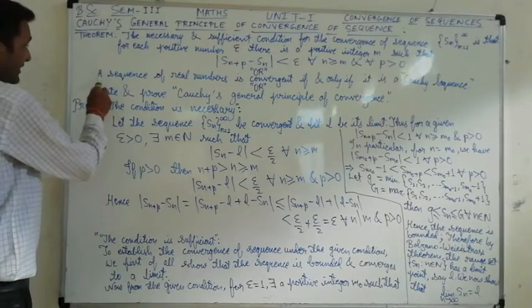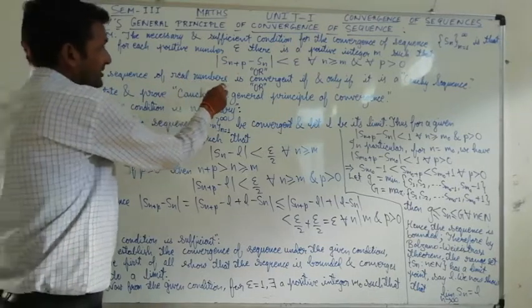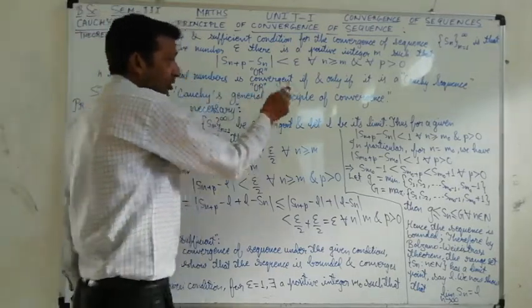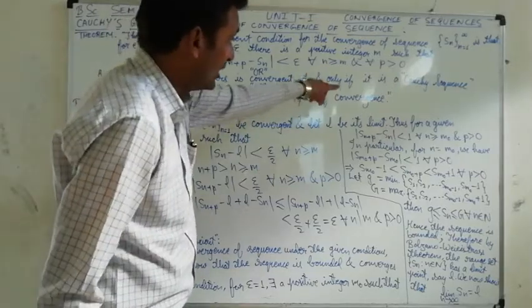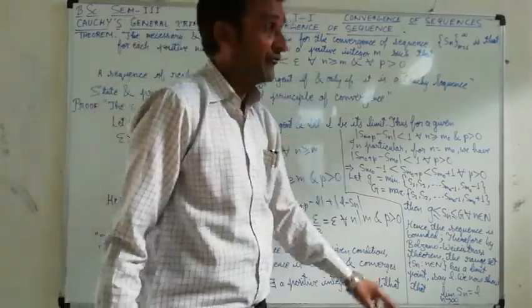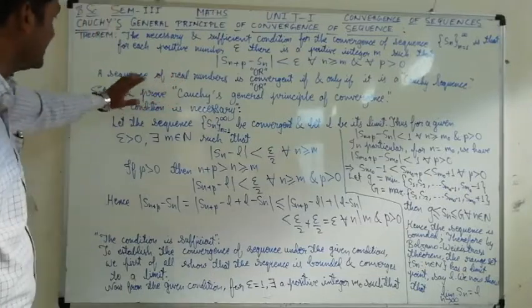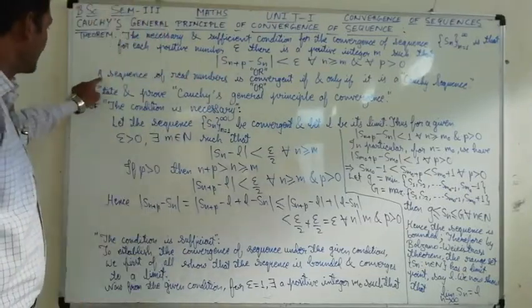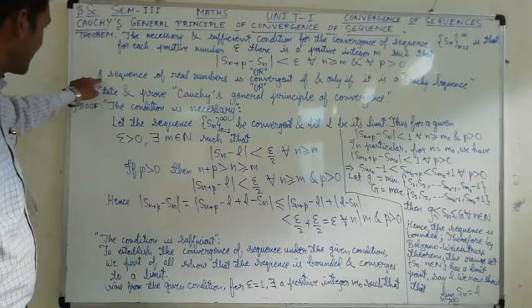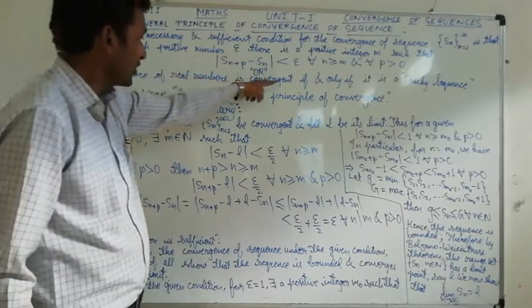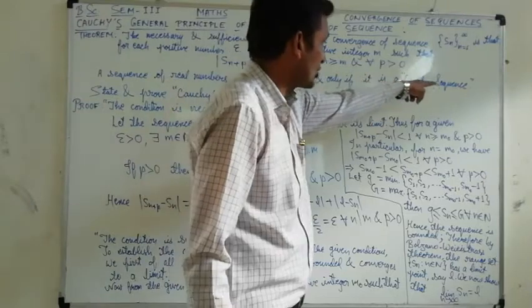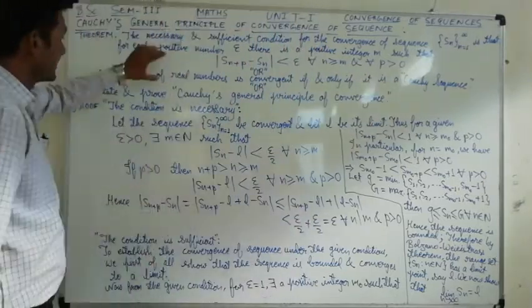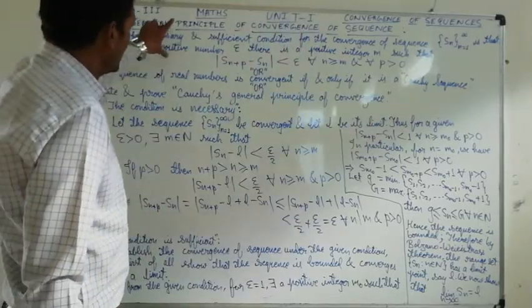See, once again, a sequence of real numbers is convergent if and only if it is a Cauchy sequence. If it is not a Cauchy sequence, in that condition, a sequence of real numbers is not convergent. So, try to understand this statement. This theorem can be asked in this manner also.